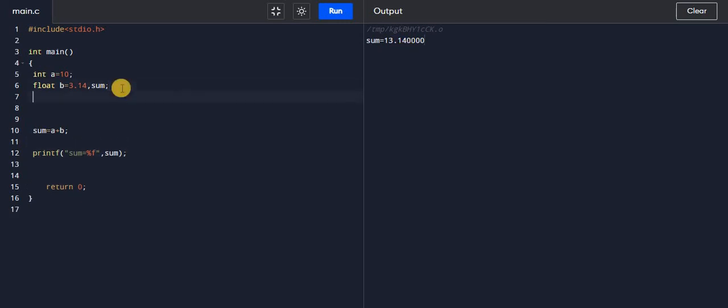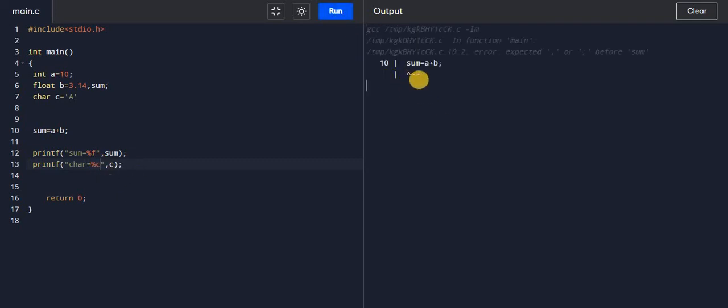You can also give a character variable like char. Consider C is the name of a variable of character type, equal to, you must give the value in inverted commas, 'A'. Here you have to display the value of the character. So if I copy it and here I have to print the character, and here it is C, and the format specifier for the character is %c. If I run this, you will get some error at line number 10.